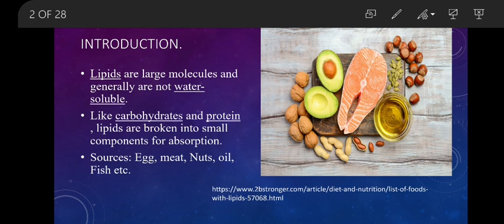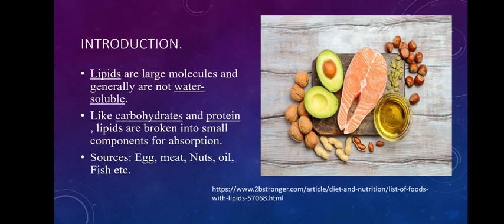Now, what are the sources of lipid? Here we have egg, meat, nuts, oil, fish, etc., including milk. As you can see on the picture there, avocado fruit, and there are lots of nuts, including our groundnut. Then the vegetable oil.